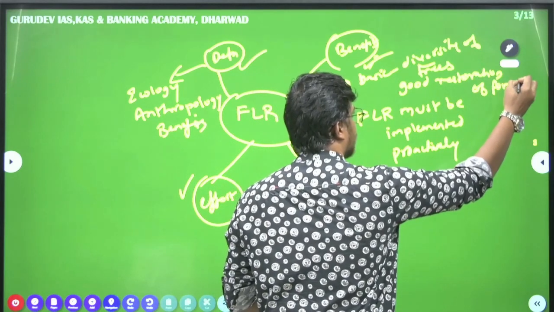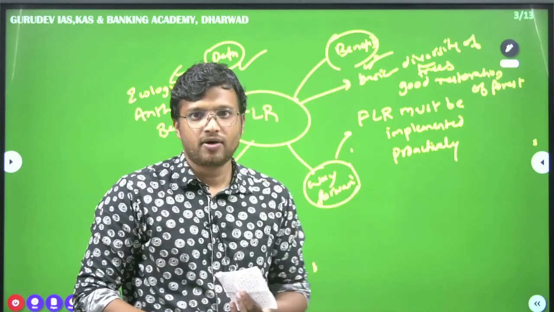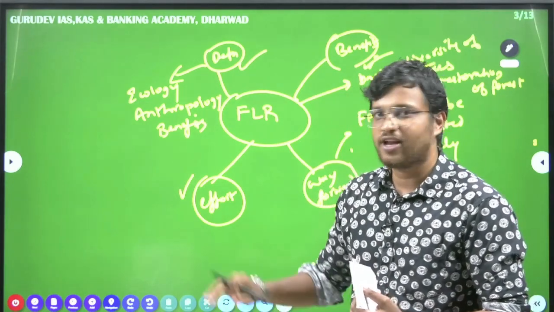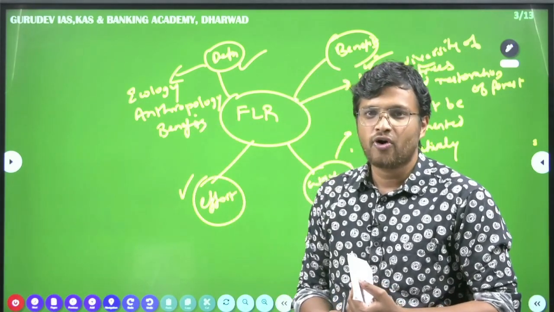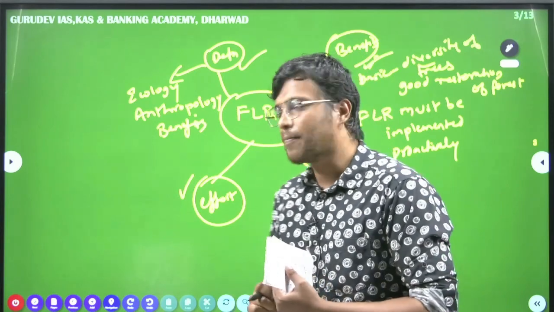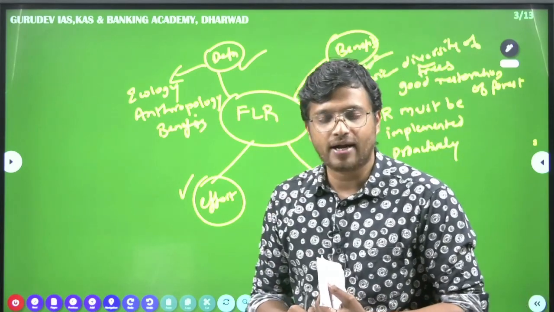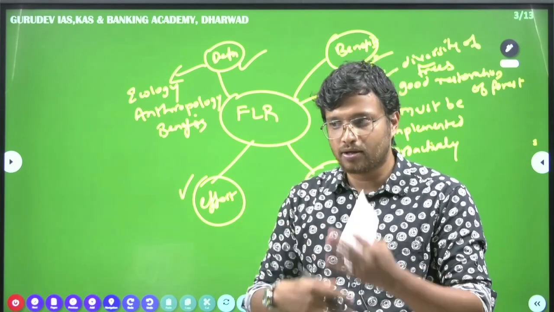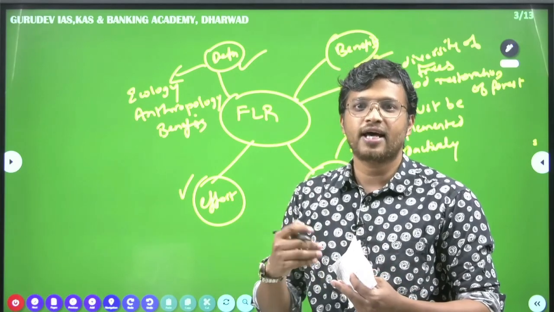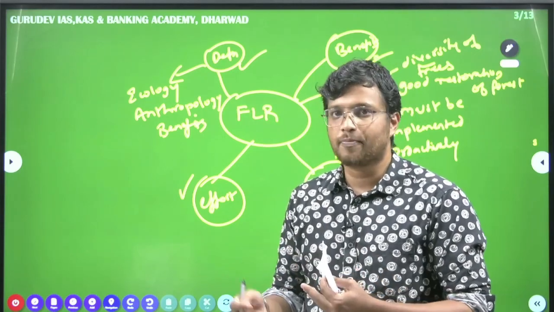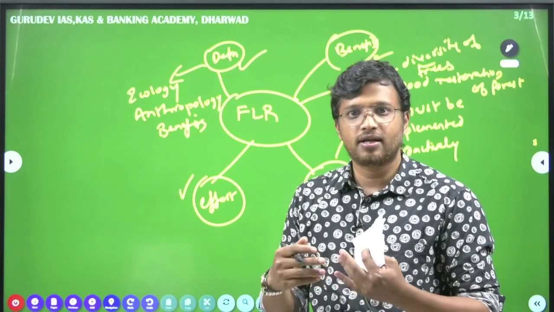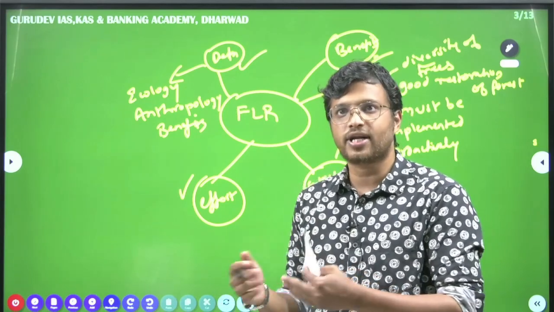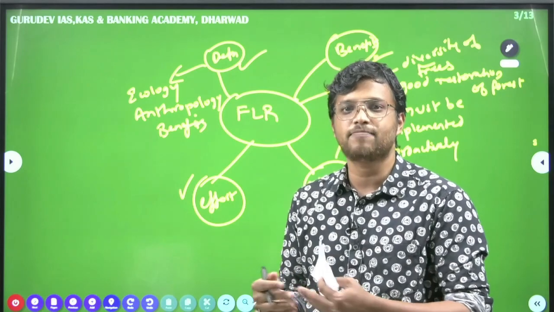Basically, FLR is both an ecological benefit as well as an anthropological benefit. Ecologically, when there is a diversity of trees, the plants can adapt to different conditions, and the restoration efforts do not fail if we have multiple species of trees.